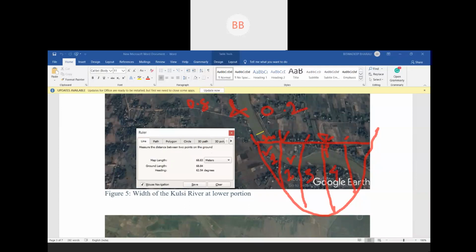See, if you consider this is the bottom of the channel, suppose this portion is our bottom of the channel, and if you consider the velocity, it follows somewhat like this.